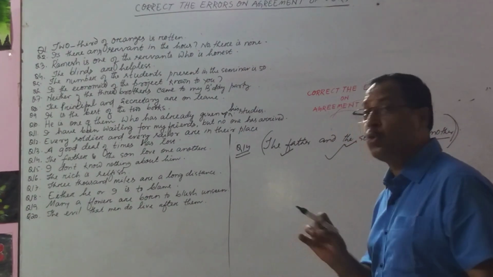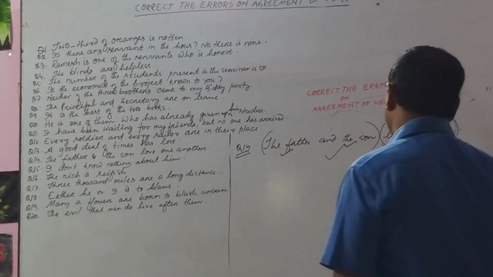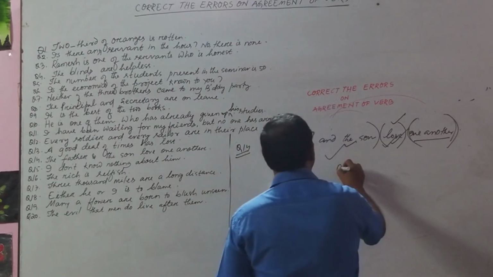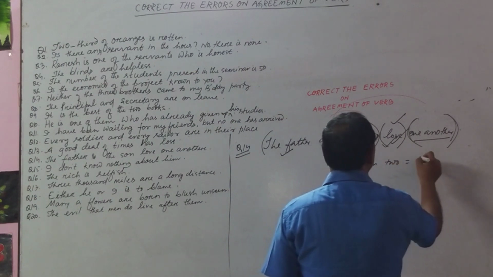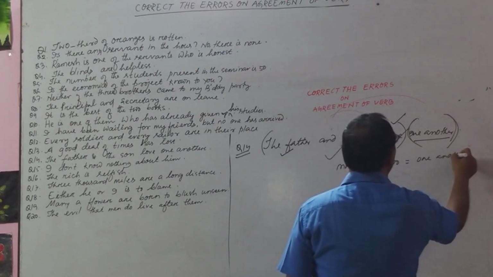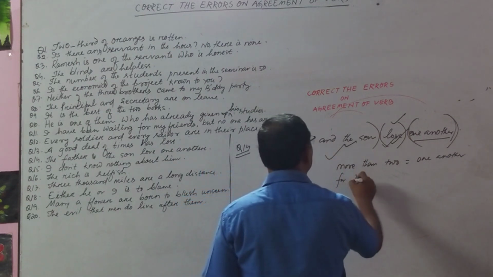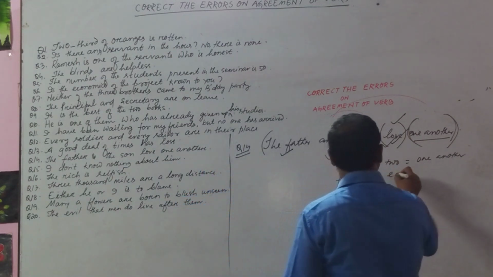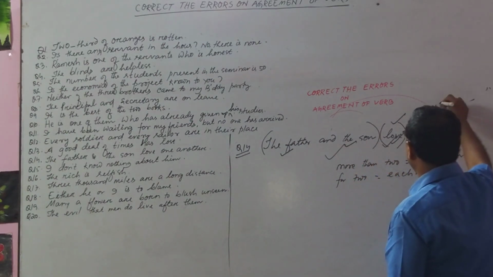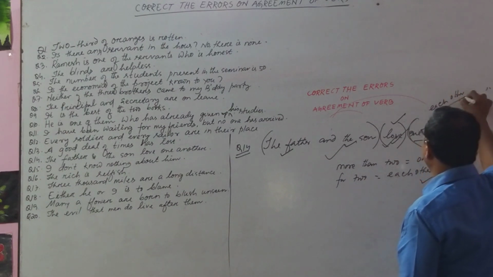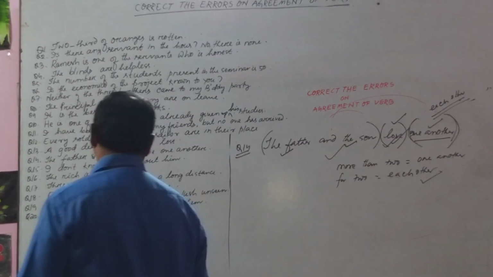We use one another for more than two. So what do we use for two? We use each other. The father and the son love each other.